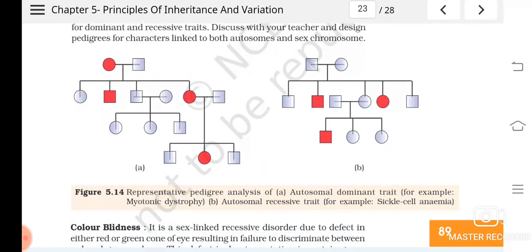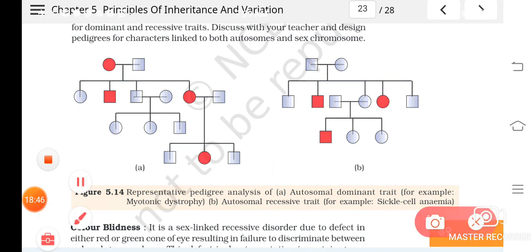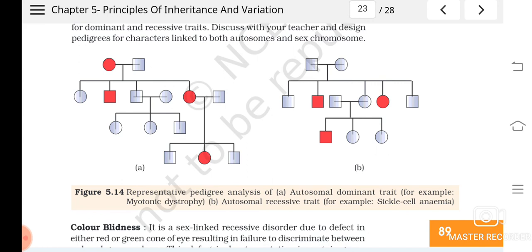So here pedigree charts are given for one autosomal dominant trait, that is myotonic dystrophy, and the second one is autosomal recessive, that is sickle cell anemia. From here you can see the mother is affected and the father is not affected, isn't it? And they are having how many children? 1, 2, 3 and 4, isn't it? Among these, how many are affected? These two are affected, the red shaded ones.